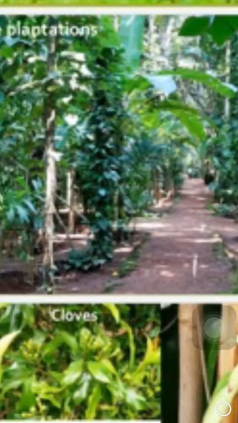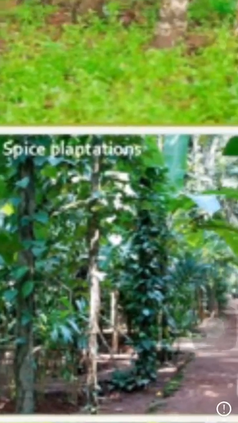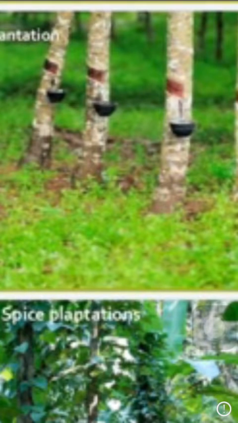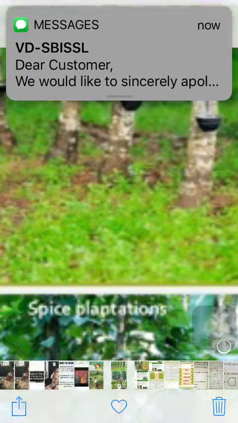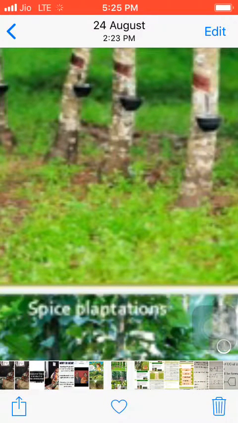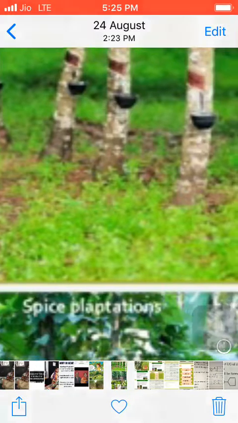We can see rubber. Rubber is produced. It has a small cut, and a pan is there where the milk of the rubber plant is stored.